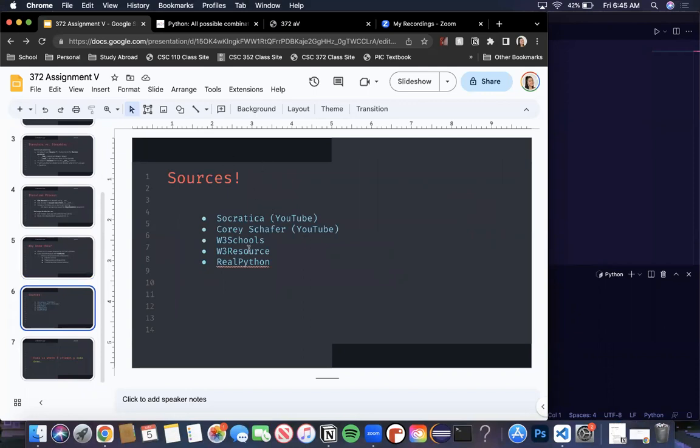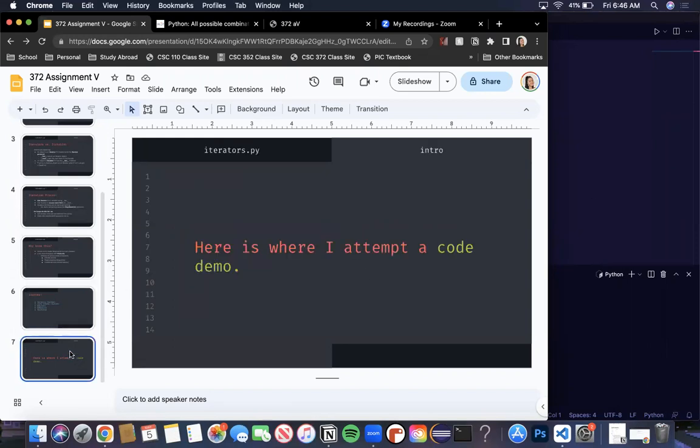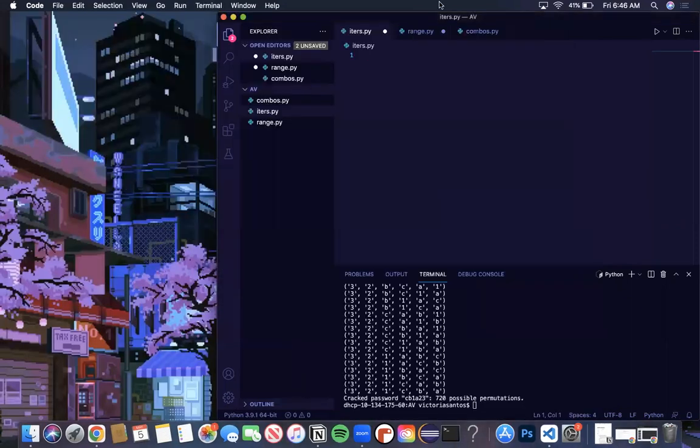But real quick, these are my sources, and Corey Schafer gave me the myRange example, which I'll be showing briefly as well. I just wanted to shout them out, and I will attempt a code demo, which I've never done before outside of this project. So I'll do my best.